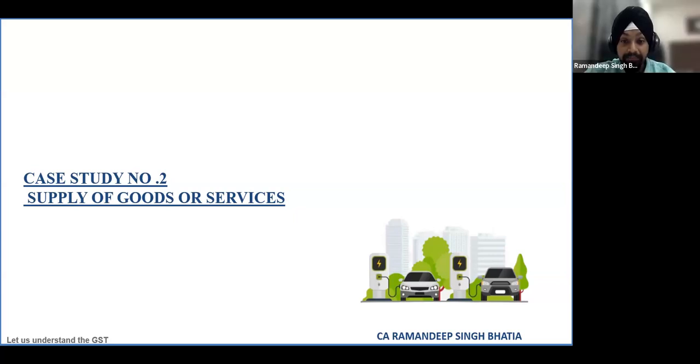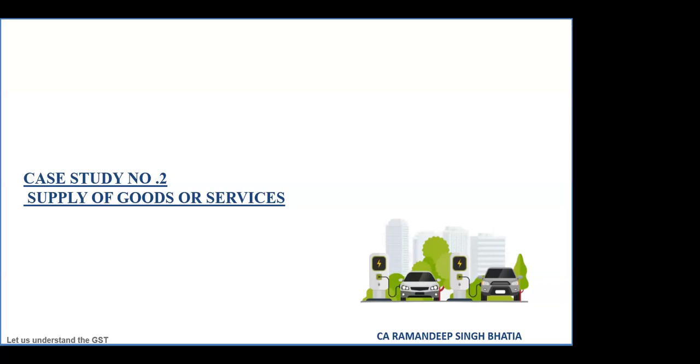Correct. I'm not too sure about this, but just saying this, assuming the value of the goods which we are exporting is $100 and testing comes to $10, maybe the customer is filing the bill of entry only for $100 and paying customs duty in his country for $100. And that is why he wants a separate bill for testing. Because if you add 10 to the main invoice, he ends up paying customs duty on 110. Maybe. Precisely. So that is why he might have requested you to invoice differently. Exactly. So if that be the case, then 100 is export. 10 either has to be export in your hands as export of service and import in his hands.